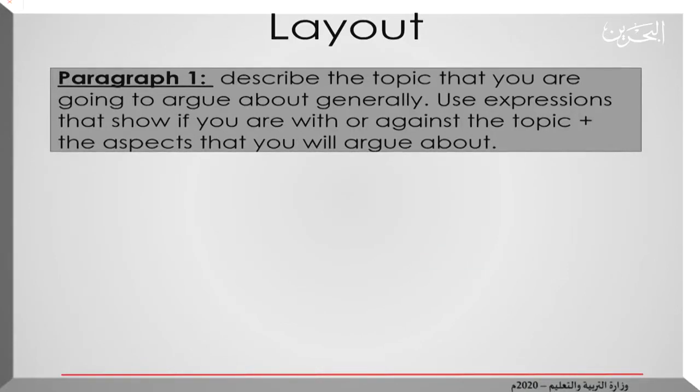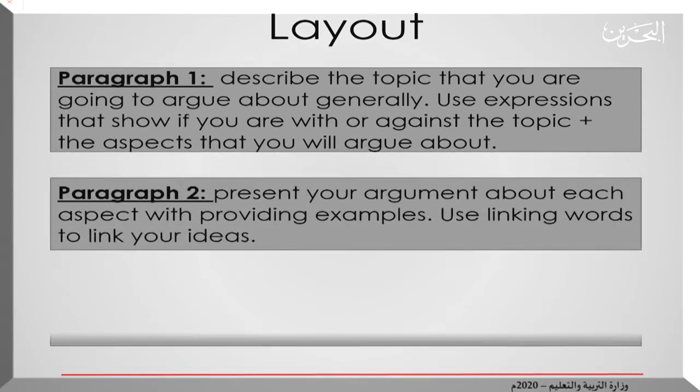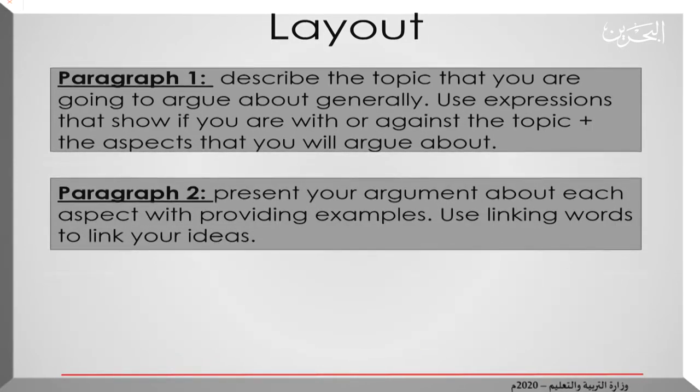This is as I have previously told you. Plus, mention the aspects or the areas that you will argue about. Choose the topic. Take some areas related to the topic and the floor is yours. Argue about it. And this will be, of course, in the second paragraph, which is the body. You will present your arguments about each aspect with providing examples.